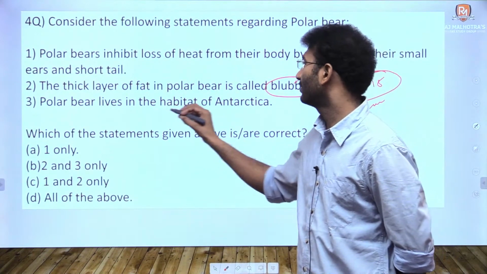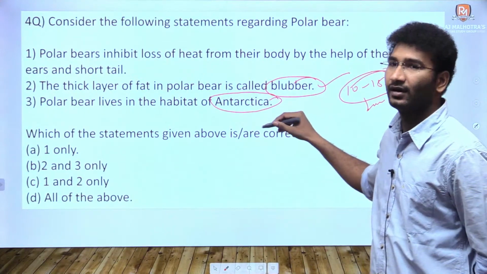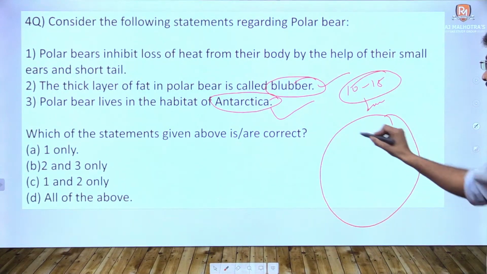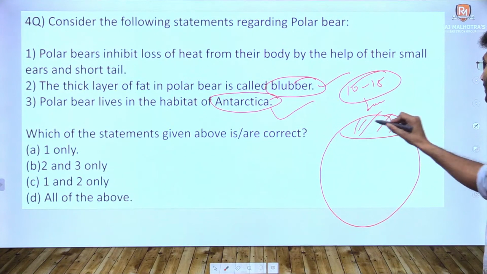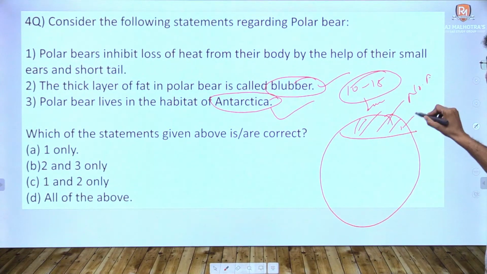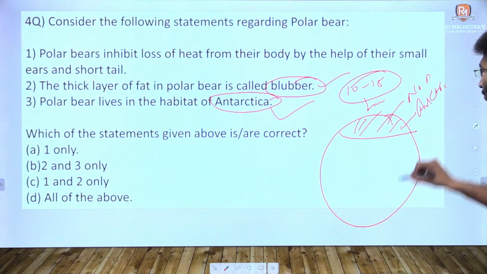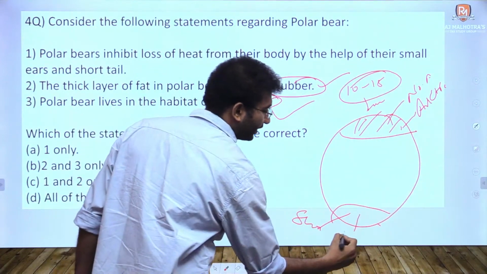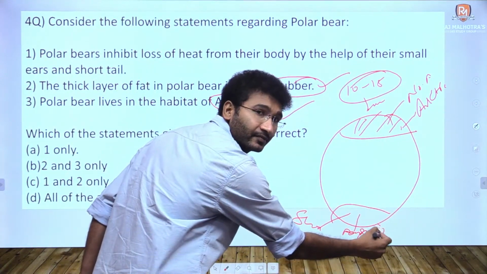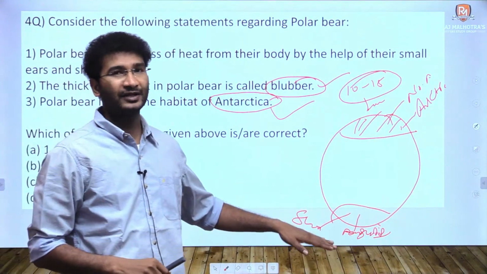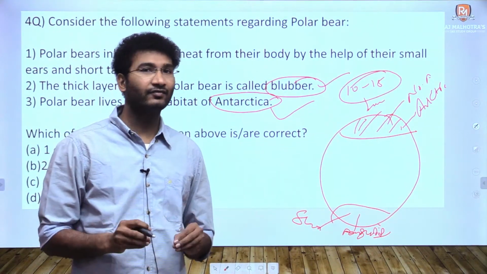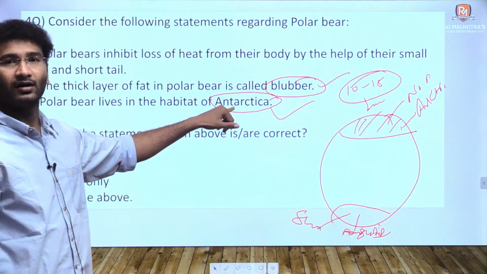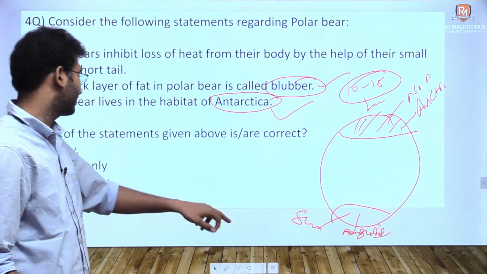Next, polar bear lives in the habitat of Antarctica. I see answers coming. Most of you are saying that it is a right statement. No, polar bears only live in the northern hemisphere, that too in the polar region, the Arctic. You don't find polar bears in the southern hemisphere. There you find penguins. Penguins live in the southern hemisphere and polar bears in the northern hemisphere. They never lived together. So here the answer would be Arctic, not Antarctica.